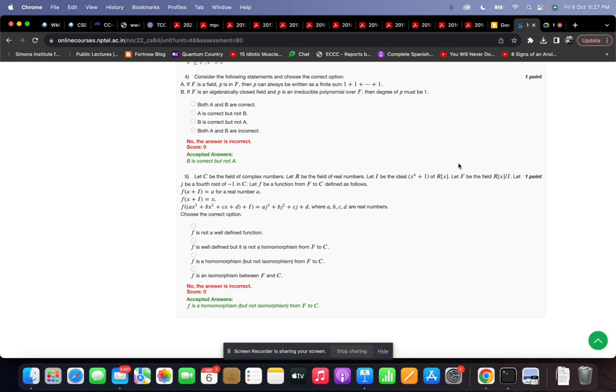If you consider any degree 3 polynomial, a x cube plus b x square plus c x plus d, and you add it to the ideal I, this is mapped to a j cube plus b j square plus c j plus d in C, where a, b, c, d are real numbers.